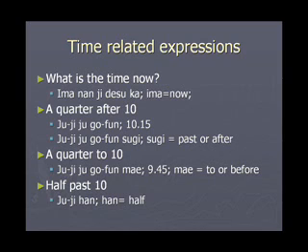Juji Jugofun Mae. Mae means before. Juji is 10. Jugofun is 15 minutes. Mae means it is before. So that way it will be 9:45, which is 15 minutes before 10. Suppose it was 10:30 or 10 and a half. You can express it as Juji Han, where Han is half. We have already seen this expression Han in the discussion on fractions in lesson number 15.